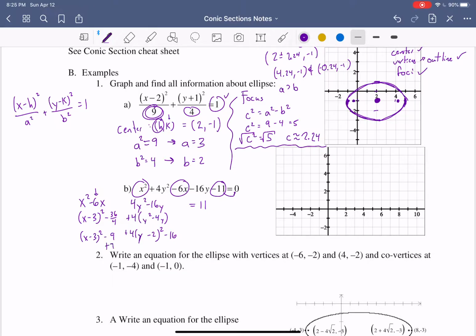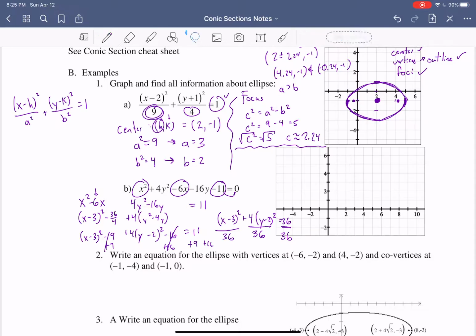So we can add 9, add 16. These cancel out. We add 9, add 16. So we end up getting as our equation x minus 3 squared plus 4 times y minus 2 squared is equal to 36. But this is not what our standard form is, right? We want a 1 on the right. So we divide everything by 36. Whatever is on the right, we divide by that.